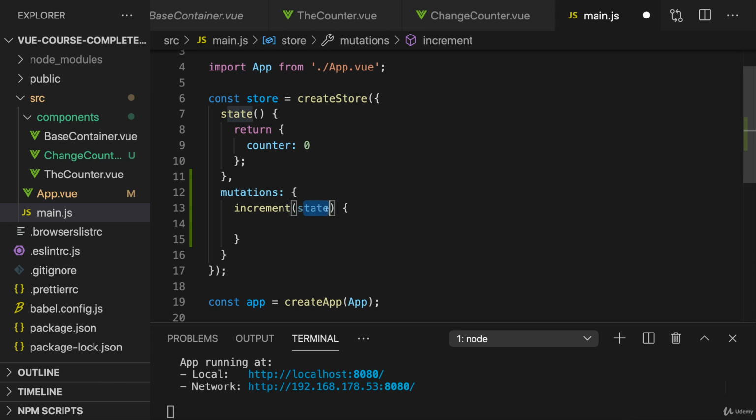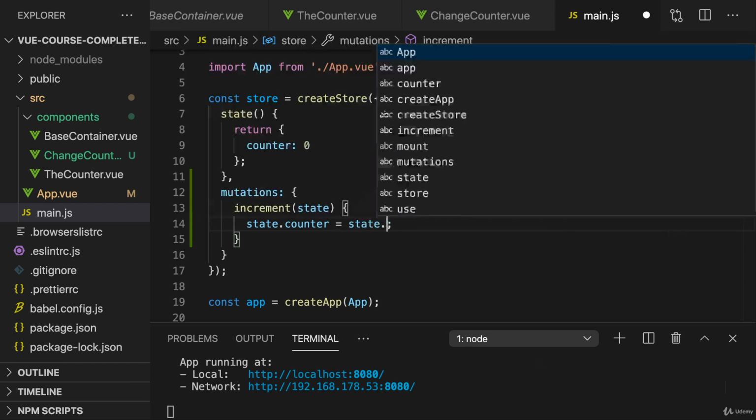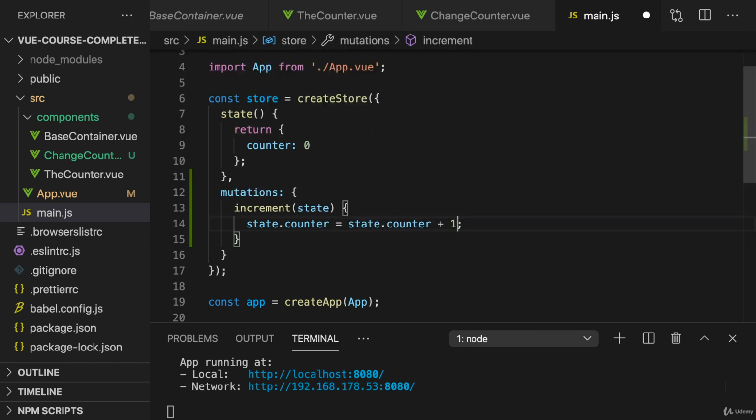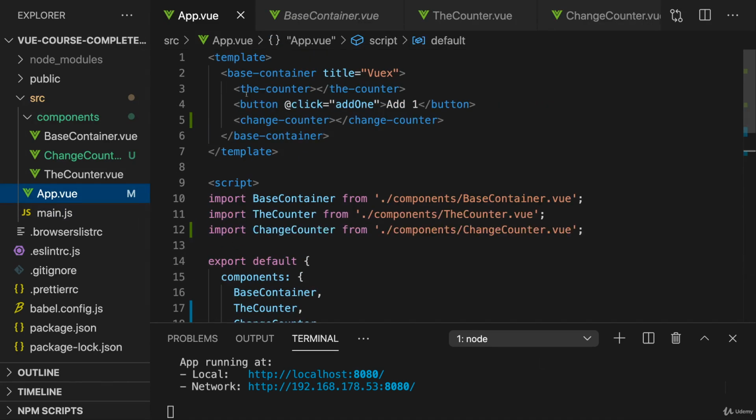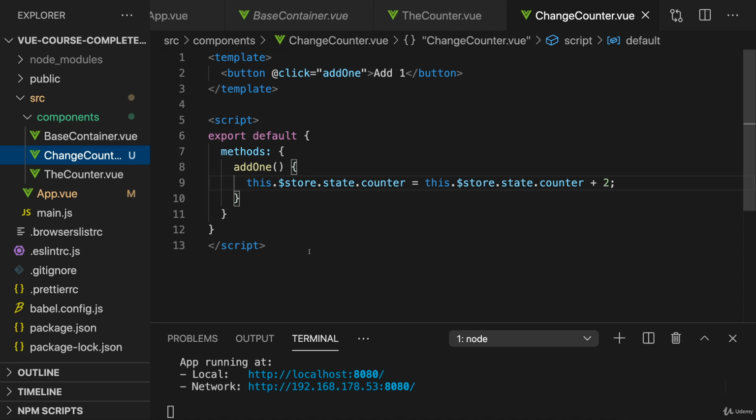And since we get the current state here, the guaranteed latest state, we can access state counter in here and increment this by 1. Also, of course, with this code. Or if we ever change our logic, we simply change it here. And now we want to trigger this mutation from all the places that should change our state. And of course, it should be needless to say that you can have multiple mutations. You can have as many as you need for your application. So here I got one, and I want to trigger it for the button in app view and for the button in change counter. Now let's start with the button in change counter.